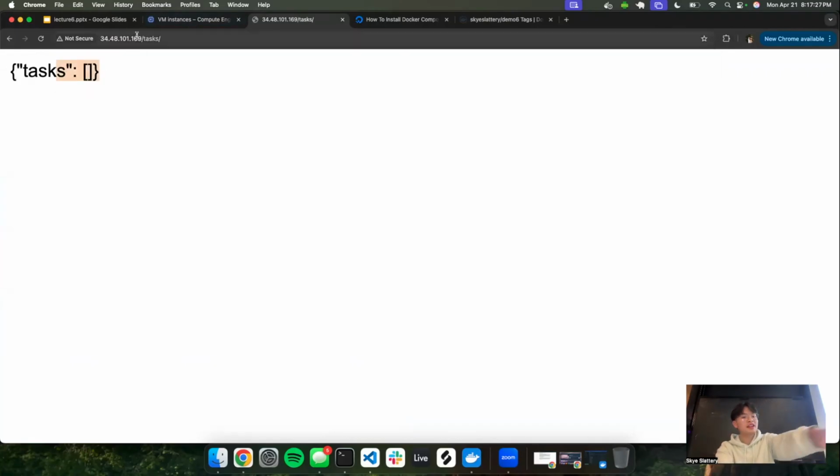You guys right now can actually go to our backend. You can enter this in, 3448101169/task. You can put this into Postman and add your own task if you want. It's completely online for anyone in the world basically to access. And that's the deployment. So we've deployed on Google Cloud. Hooray. Let's go.